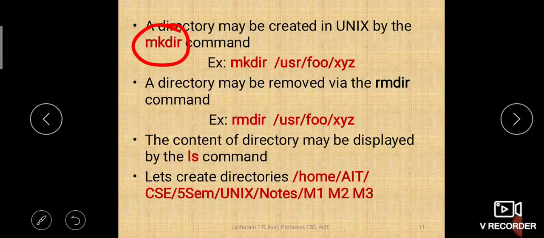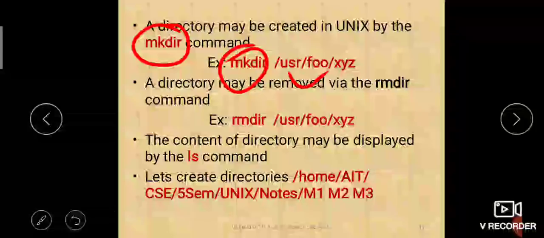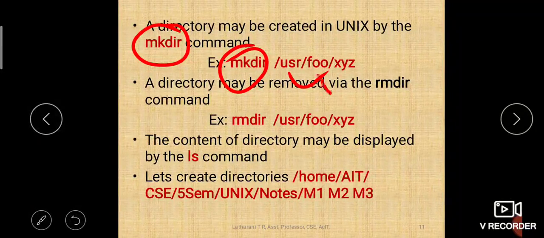But how do we create a directory file? We create a directory using the mkdir command. Let us see an example: mkdir /usr/foo/xyz. Under root, usr is already there. Under usr you are creating a subdirectory called foo, and under foo you are creating another directory called xyz. This is how you create a directory.